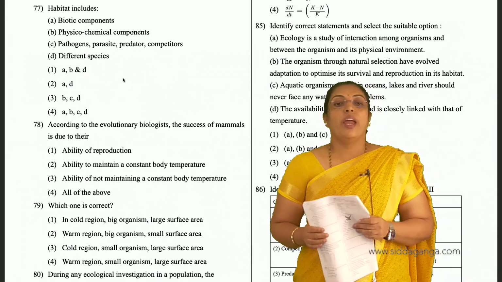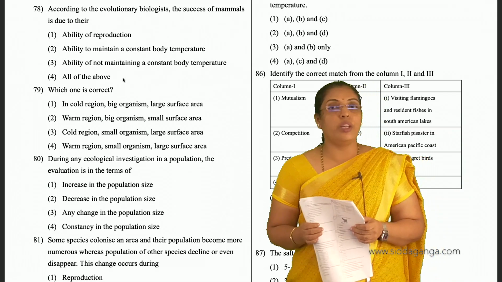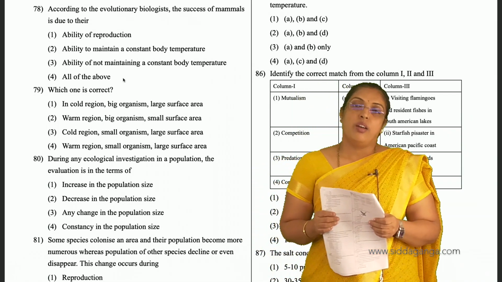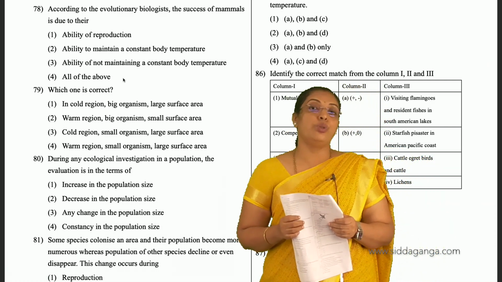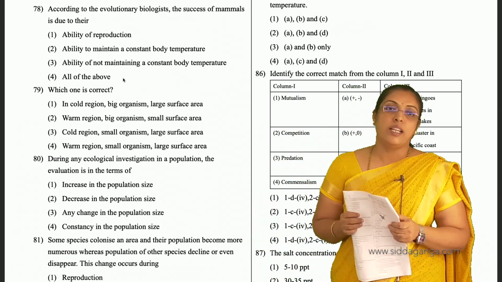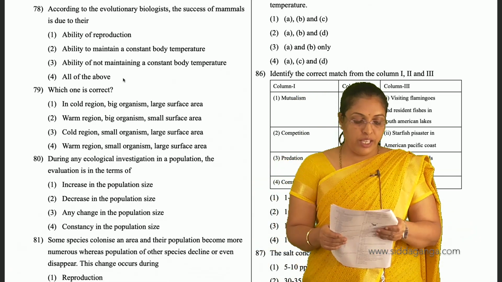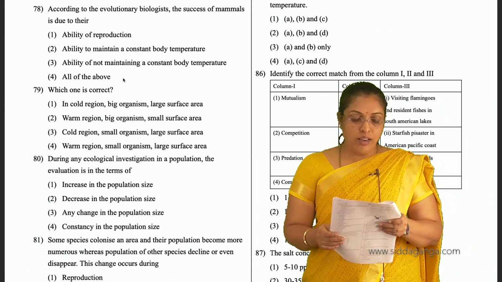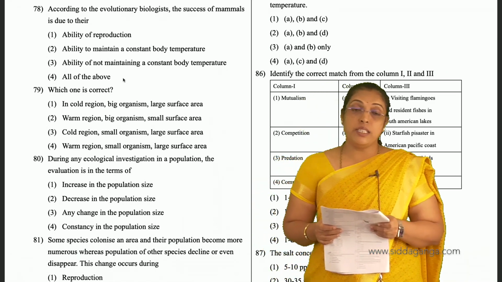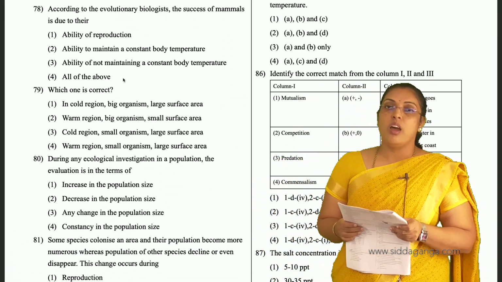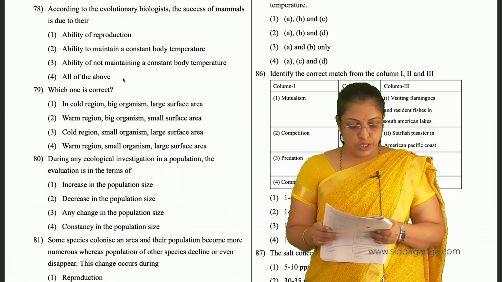In 78, according to the evolutionary biologists, the success of mammals is mainly due to maintaining homeostasis, that is the ability to maintain a constant body temperature. For 78, second is the option. The main reason for the success of mammals on this earth is mainly by maintaining their body temperature constant and also the osmotic concentration. So for 78, second is the option.